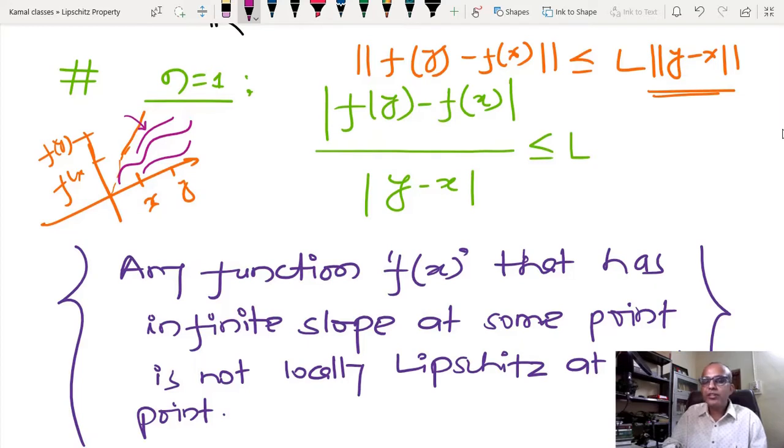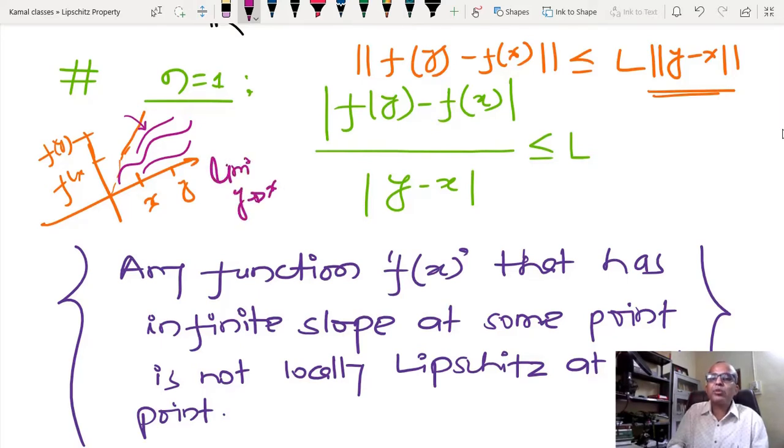Are you able to distinguish between Lipschitzness in one dimension and differentiability? Whenever we are talking about differentiability, we use the limit y tending towards x.